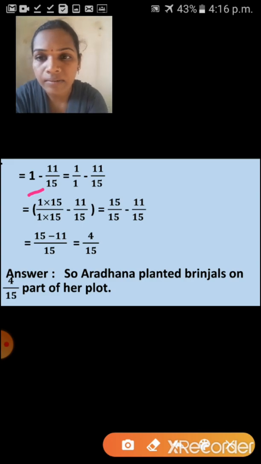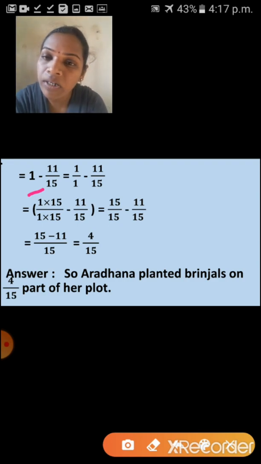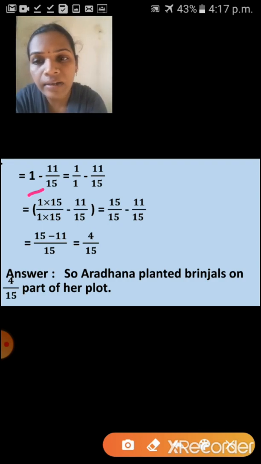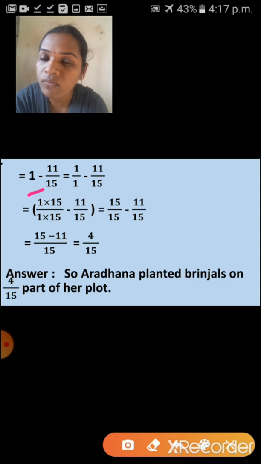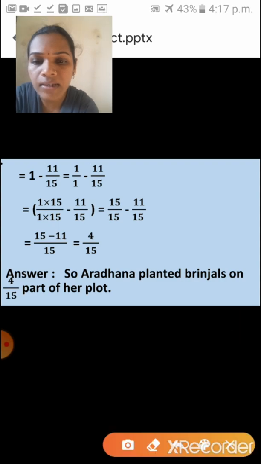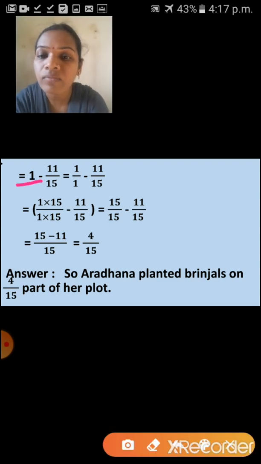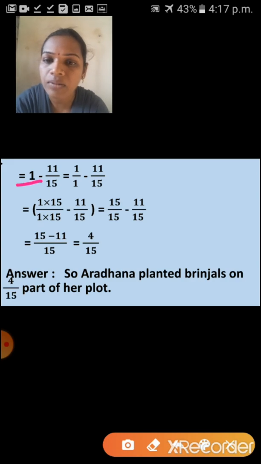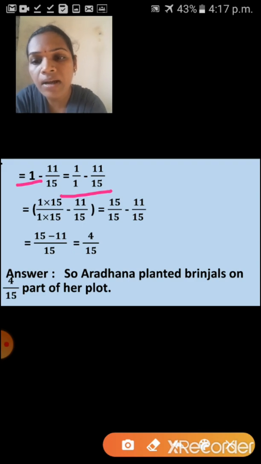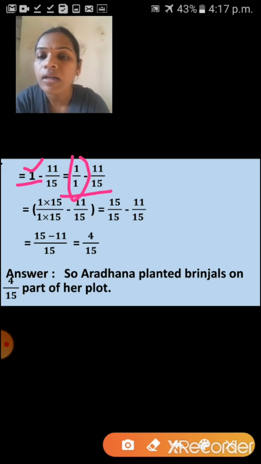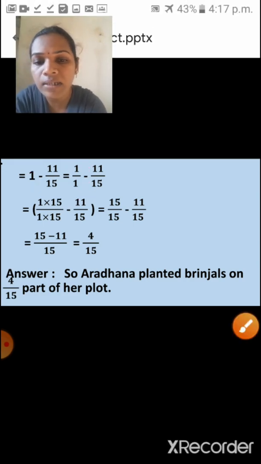Suppose 10. What is the denominator of 10? 10 is a whole number. We can say the denominator of 10 is 1. Suppose 50 is there. What is the denominator of 50? The denominator of 50 is 1. Like this, here 1 is there. So we can say the denominator of this 1 is also 1. So here I am writing 1 upon 1 minus 11 upon 15, because this 1 we can write as 1 upon 1. Any whole number we can write with denominator 1. I hope you understood this step.